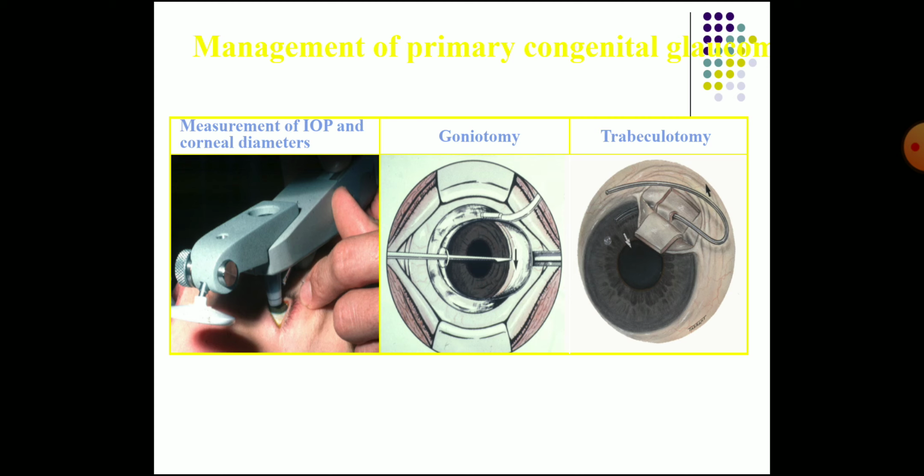So here in this management you can see the examination and then measurement of intraocular pressure and the corneal diameter is done, and this is goniotomy, and then this is trabeculotomy. So this finishes the glaucoma and IOP. Thank you.